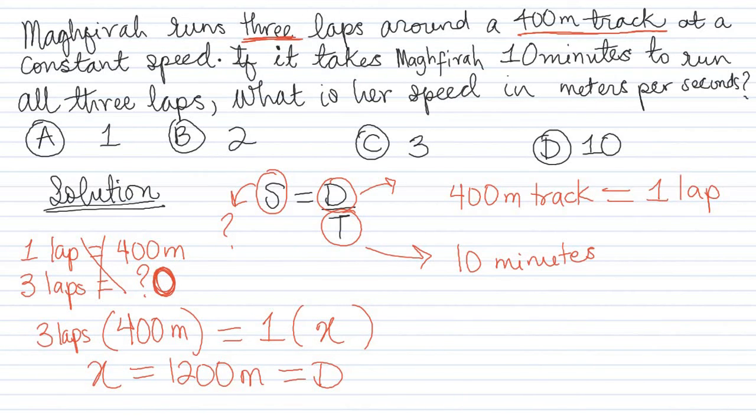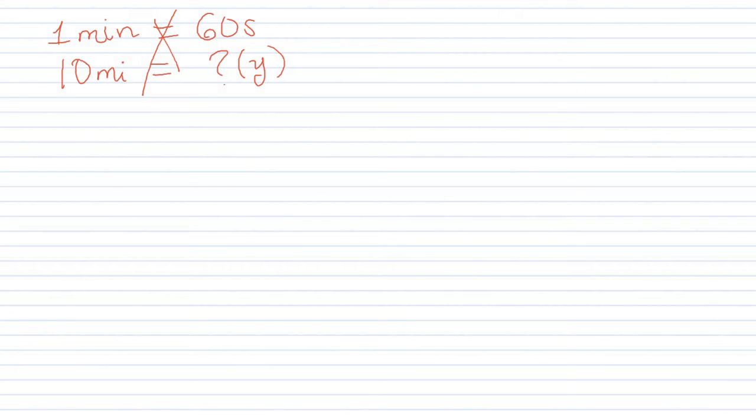What is the next thing that we have? Now we're asked to solve for it in meters per second, but we're given the time in minutes. So we have 1 minute takes 60 seconds, and we have 10 minutes, which takes how many seconds? That's what we're going to solve for. Let's call that y, to avoid any confusion. So y equals 60 times 10.